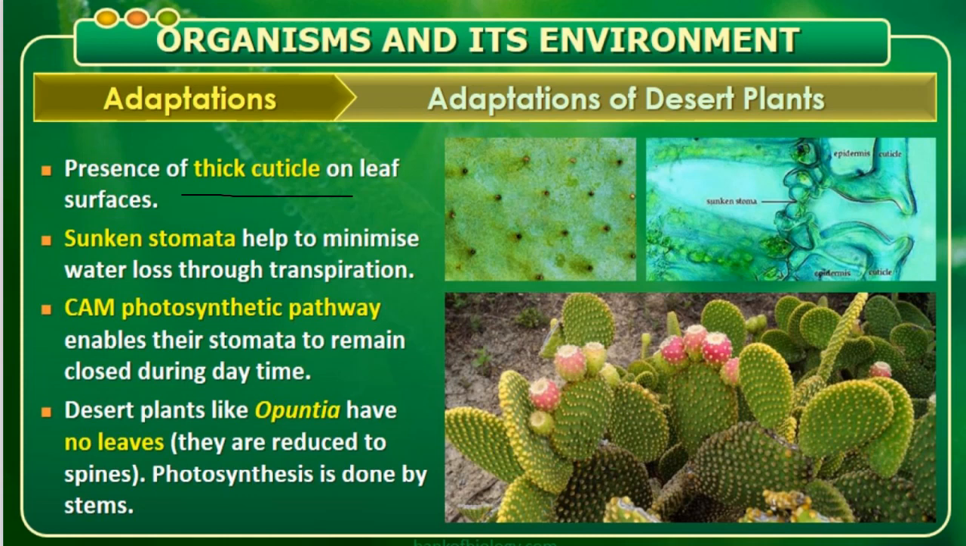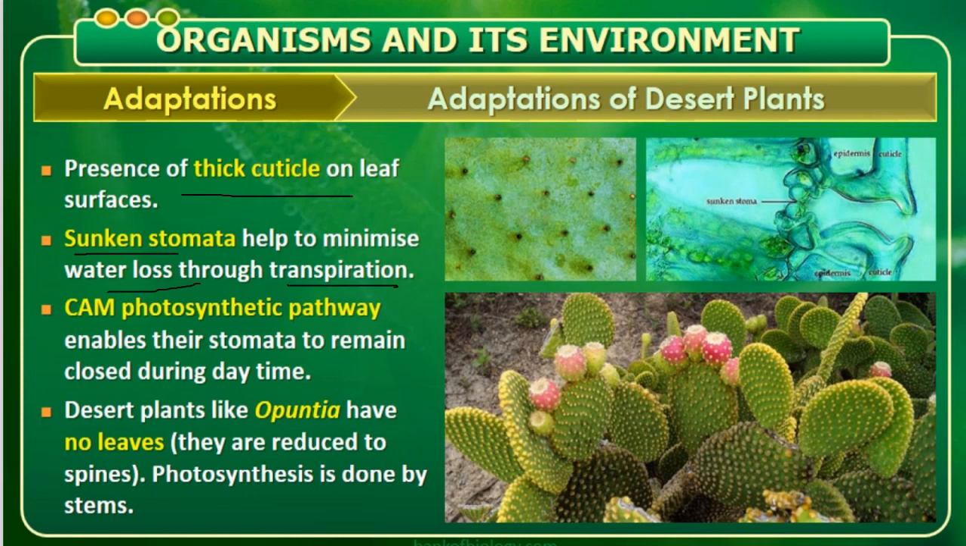It has a thick cuticle on the leaf surface. It has sunken stomata. What do you mean by sunken stomata? These are the stomata which close in the sunlight and open in the dark. That is, during the night the stomata open, during the daytime they close. So it helps to minimize water loss through transpiration.